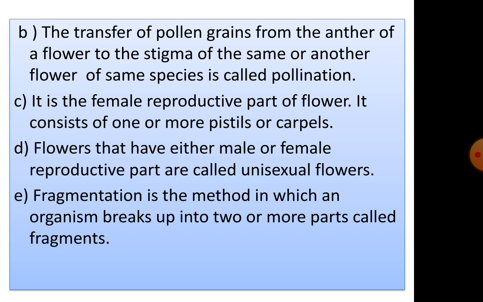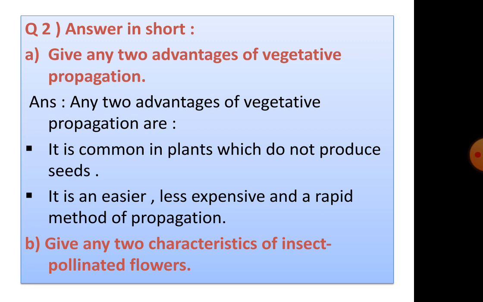D. Unisexual flower. Flowers that have either male or female reproductive part are called unisexual flowers. E. Fragmentation. Fragmentation is the method in which an organism breaks up into two or more parts called fragments.